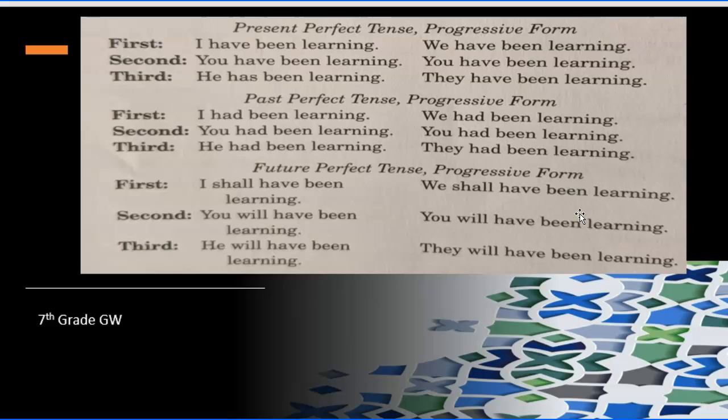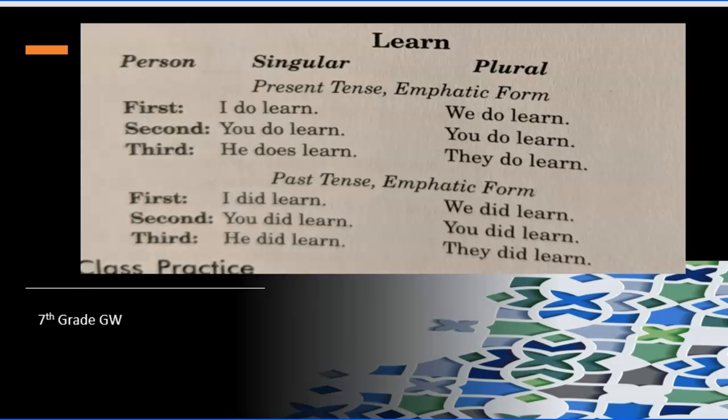I suggest that maybe you capture these pictures, put them on an index card, or take your own picture or make out index cards just so that you can remember what it looks like in present, past, and perfect tenses with the progressive form. And then here is the do, does, did with our emphatic. So present tense emphatic, I do learn. Just like if you looked around and looked at your mom, I do learn, or I do well in school. I did learn, I did take out the trash. So when we see that do, does, or did appear, then we know we have emphatic verbs.